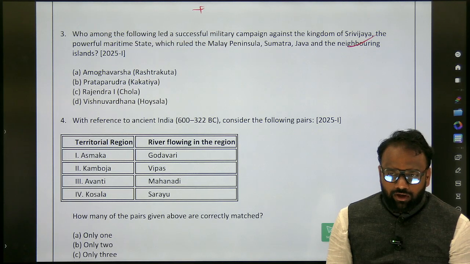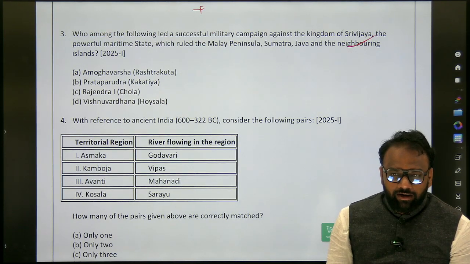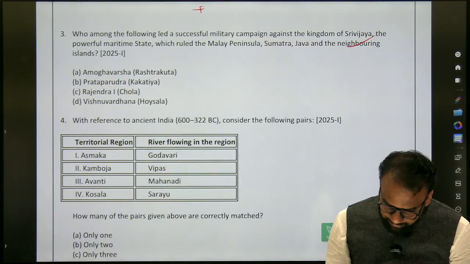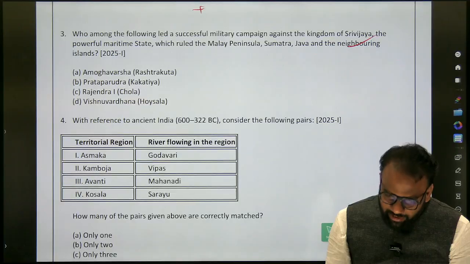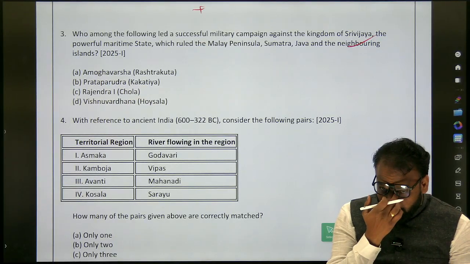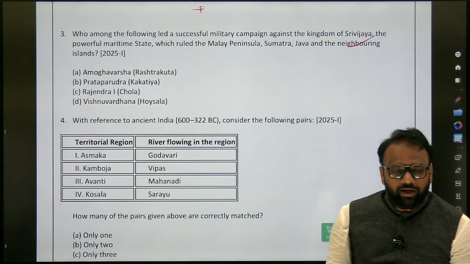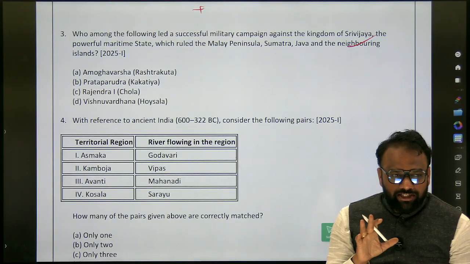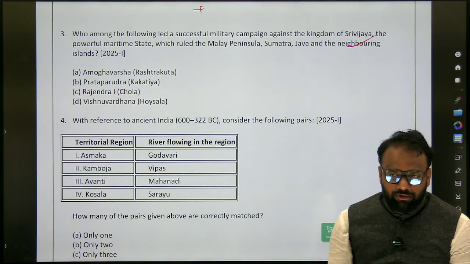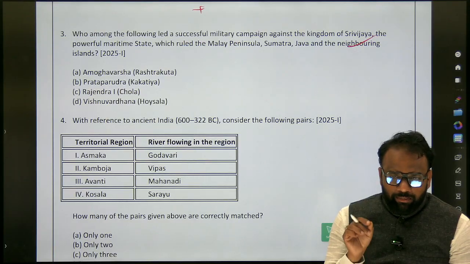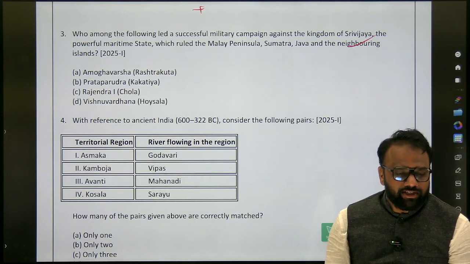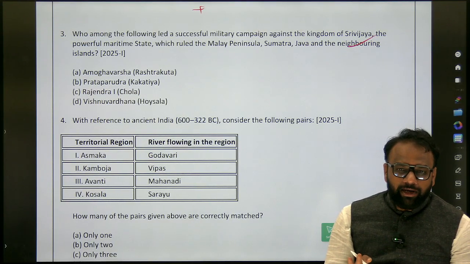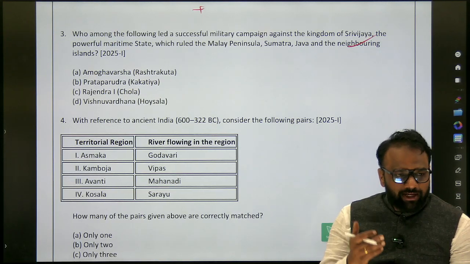Outside India? Yes, that's good. So they are focusing on the Indian. Yes, you are right, Saundara. Military campaign, where? Within India or outside India? Outside India. So here what we shall focus on is which are the military conquest campaigns of Indians outside India. Among those outside India, the important campaign was this campaign itself.